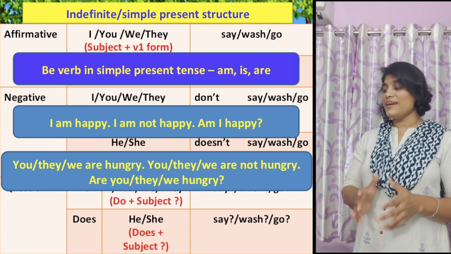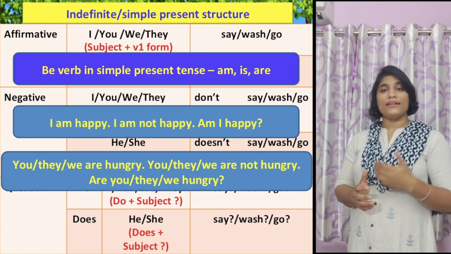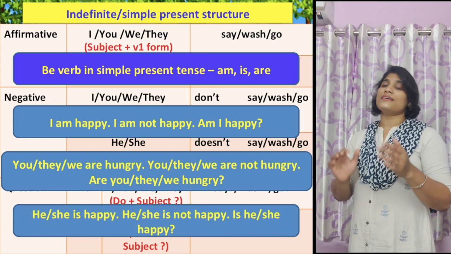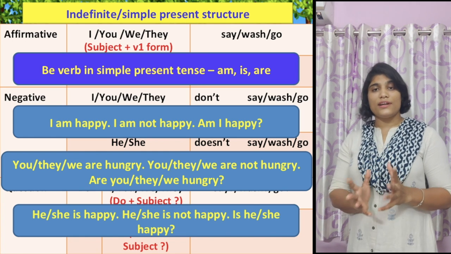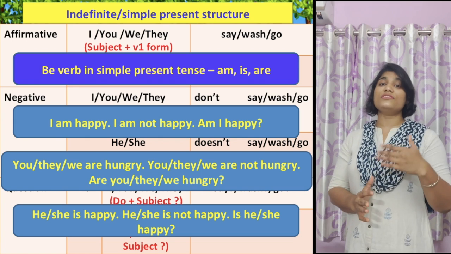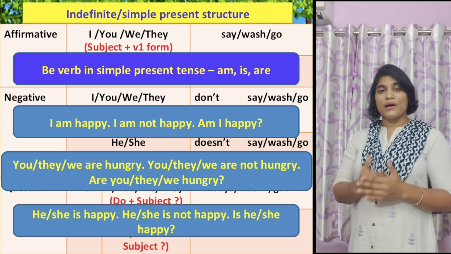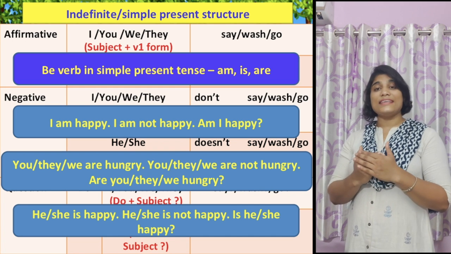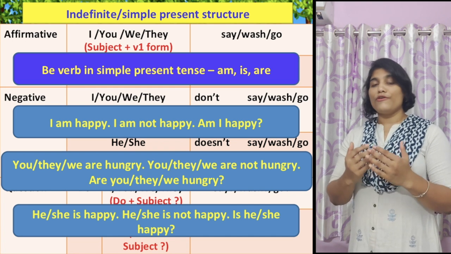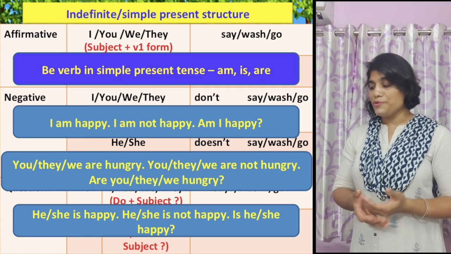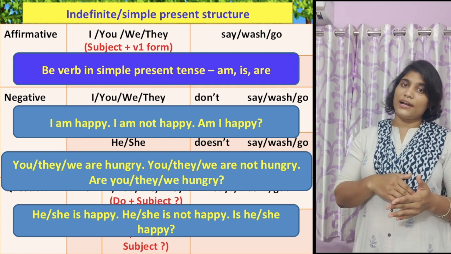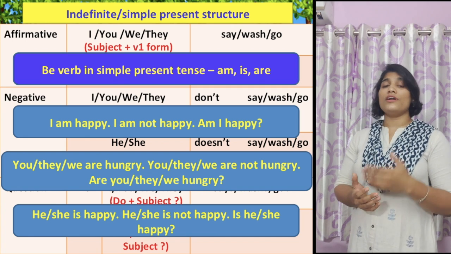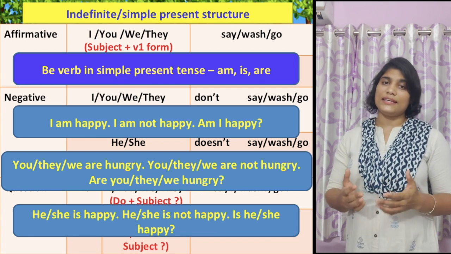You are hungry, they are not hungry, are they hungry? And similarly, when the subject is third person singular, then you use is. So I sum up again. For first person singular, it is am, that is, I am. For second person singular and plural and third person plural, you have to use are. And for third person singular, it is is.